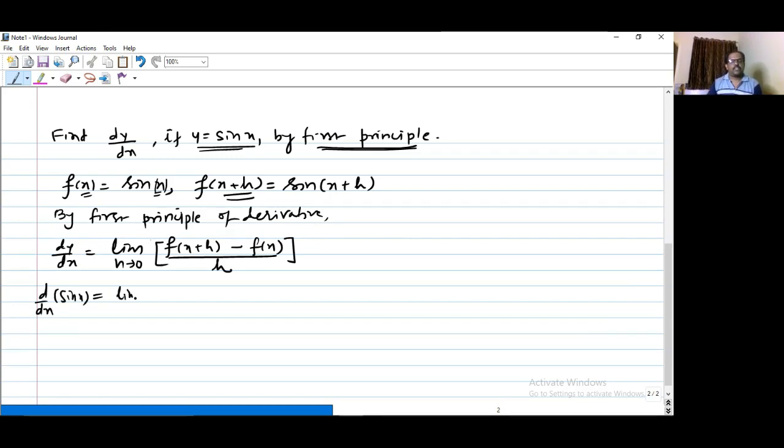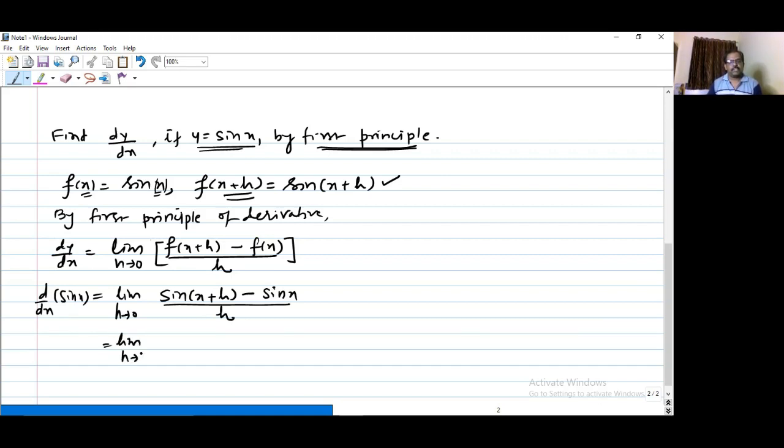So just put the functions. Limit as h tends to 0. f(x+h) we got as sin(x+h). So it will become sin(x+h) minus f(x), the given function. तो f(x+h) आपका sin(x+h) है, f(x) sin x है. So this difference is divided by h, right?